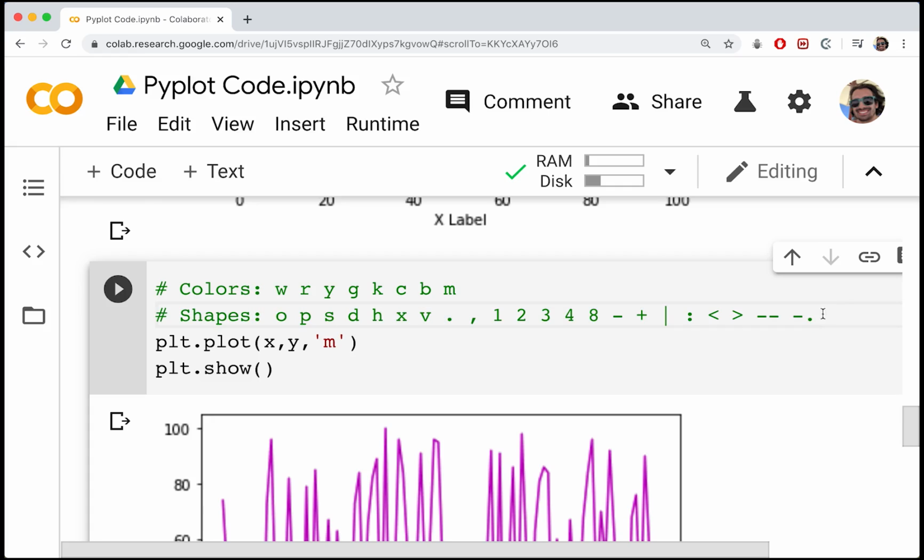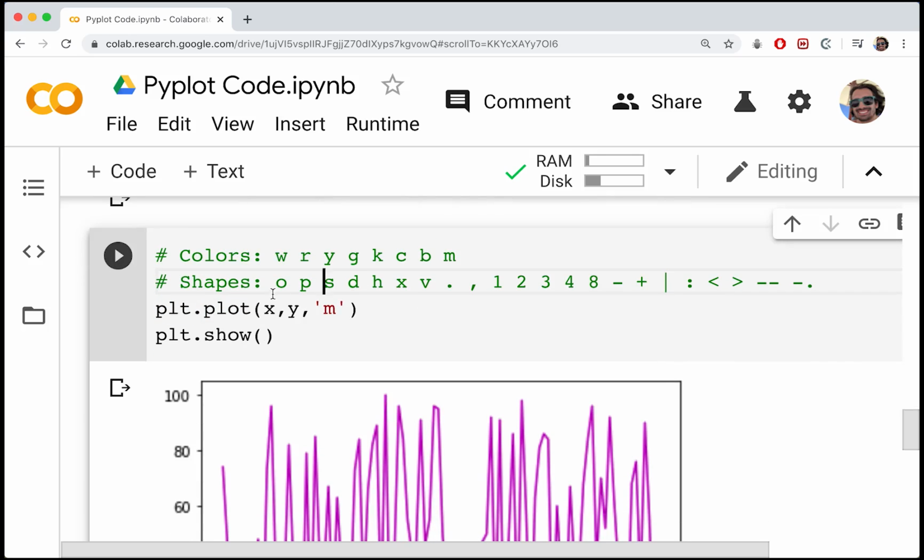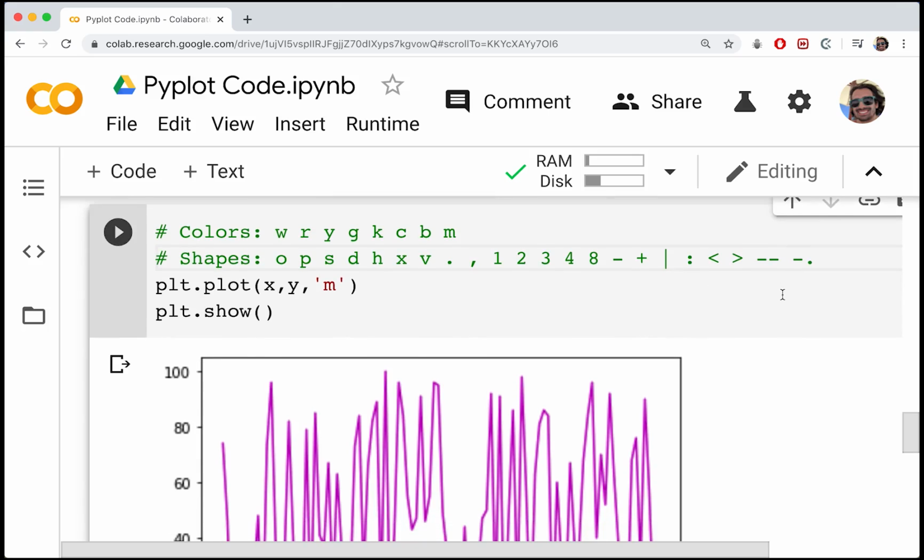Again, there may be one or two that I'm missing, but there are a whole lot of different ones to choose from. Obviously, I'm not going to run through them all because I think that's pointless. I would recommend that you do, though, just so that you get a feel for what some of them look like and how you can change the appearance of your graph. Okay, we'll go through a couple of examples, though, don't worry.